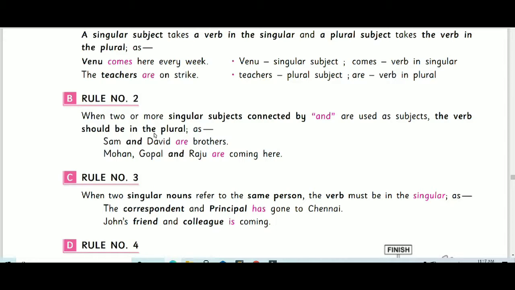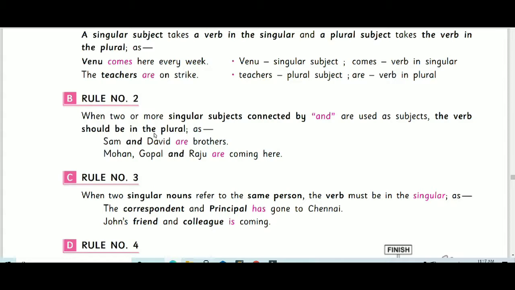Rule number 3. When two singular nouns refer to the same person, the verb must be in the singular. Because they are indicating the same person, the verb should be singular. For example, the correspondent and principal is one person.